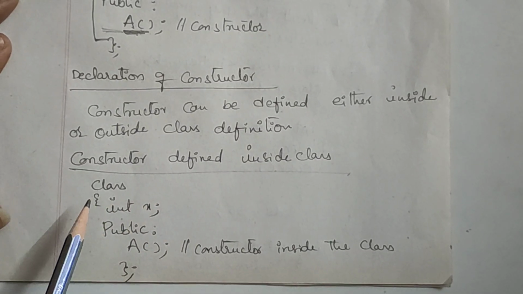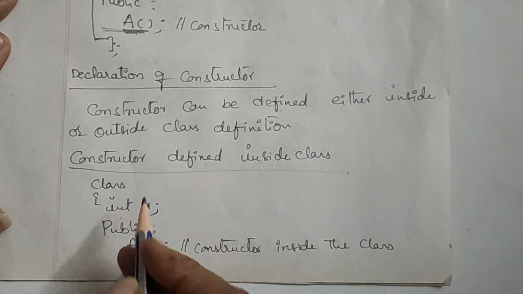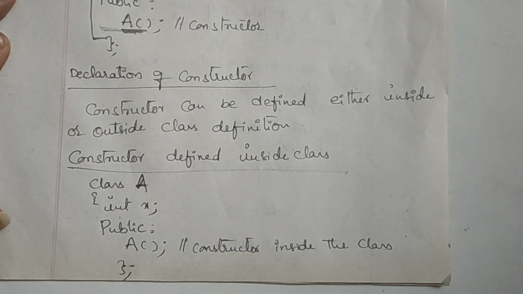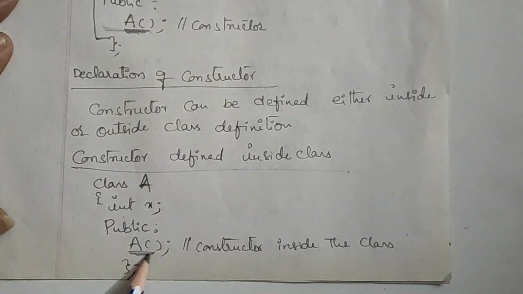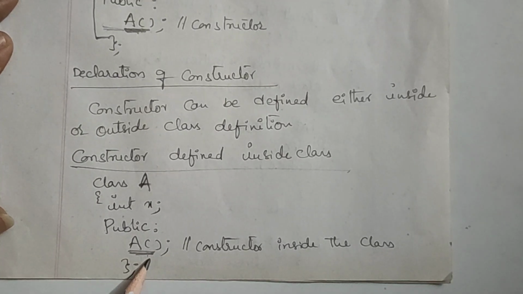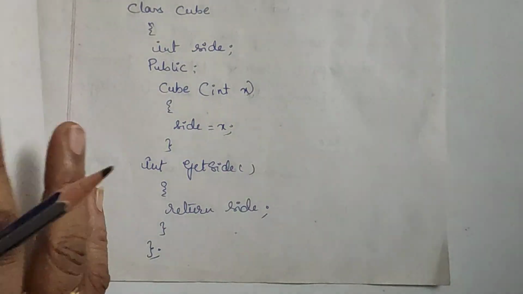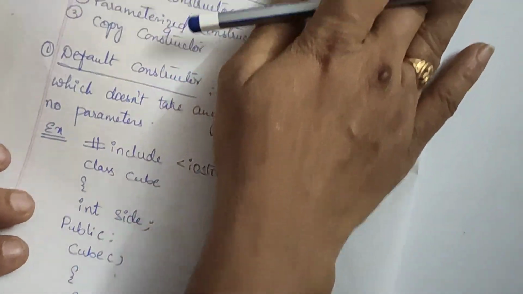Okay, now check here. I have taken a class. Let the class name be A. Int X, public A. What is this one? It is a constructor. The main purpose of a constructor is to initialize the members of the class, or the data members of the class.